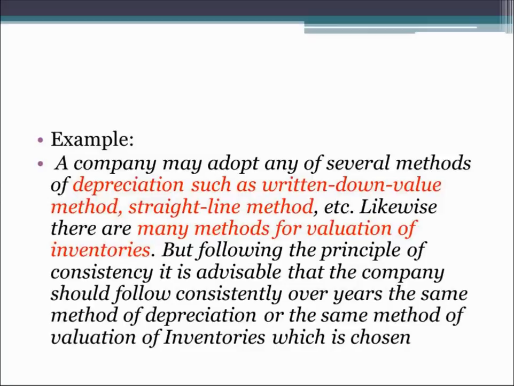So the company can adopt any of the methods while providing depreciation or valuing the inventories. But following the principle of consistency, it is advisable that the company should follow the same method of depreciation or the same method of valuation of inventories, whichever is chosen, consistently over the years.